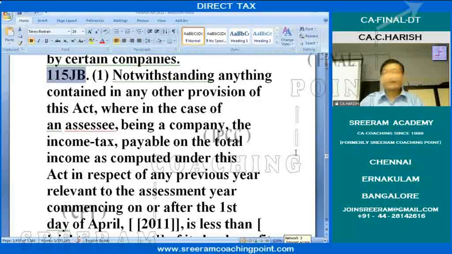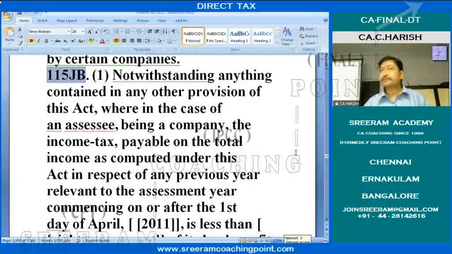Why? They looked here, there, everywhere. Government treasury is empty. Some tax is required. Some money is required. They looked everywhere, US, Europe and all. They brought minimum alternate tax. It is not regular tax. It is minimum alternate tax. It is alternate to regular tax.